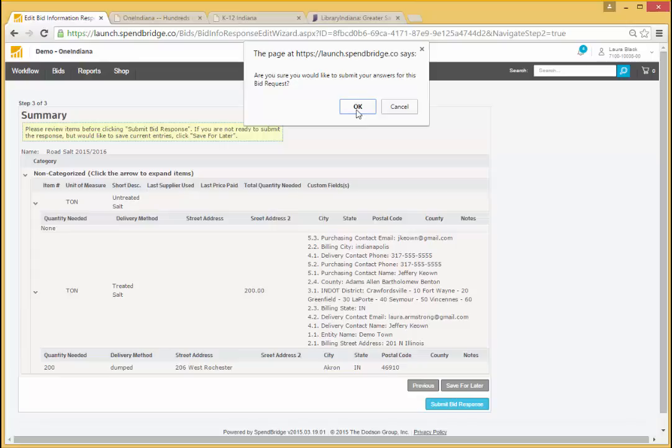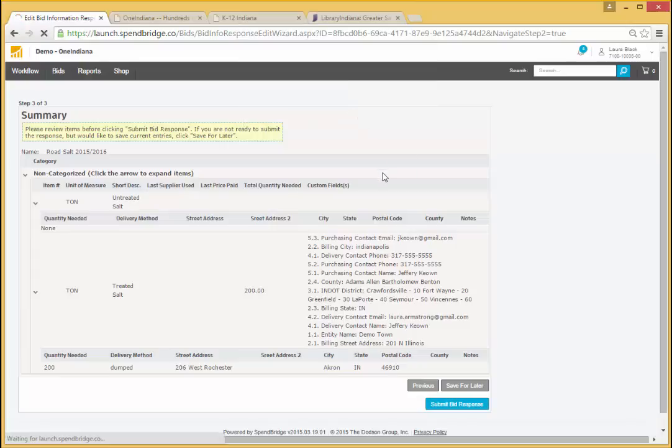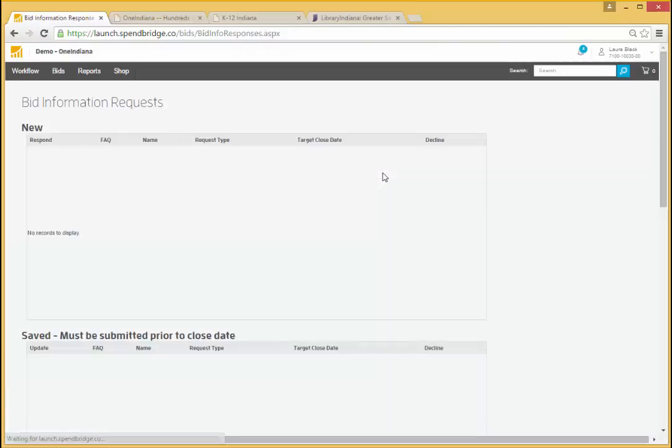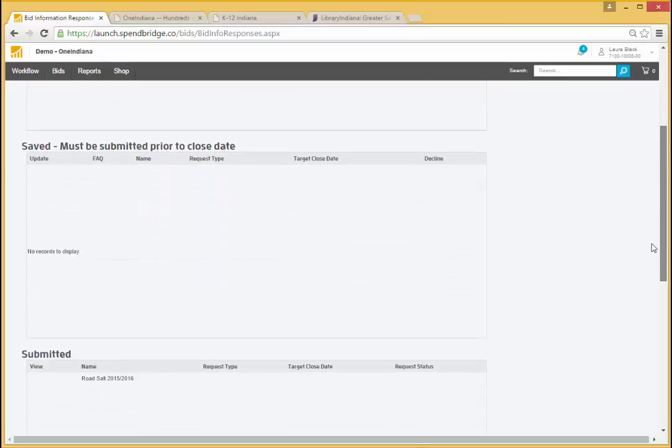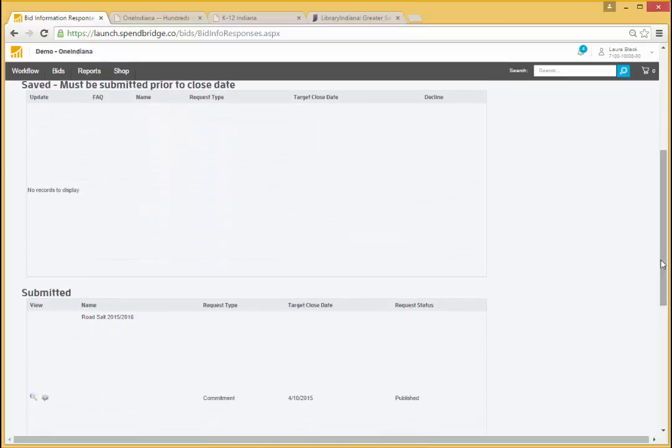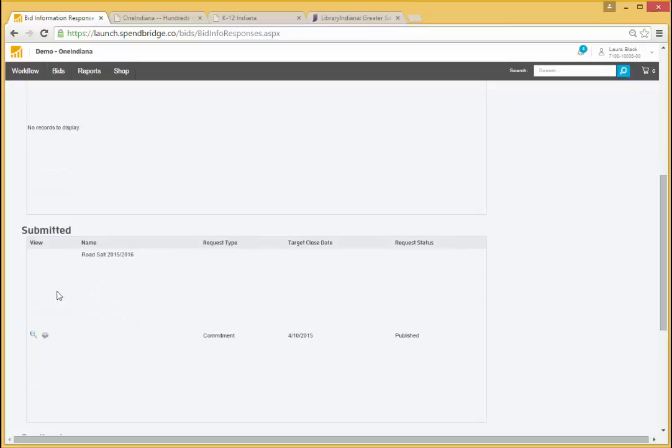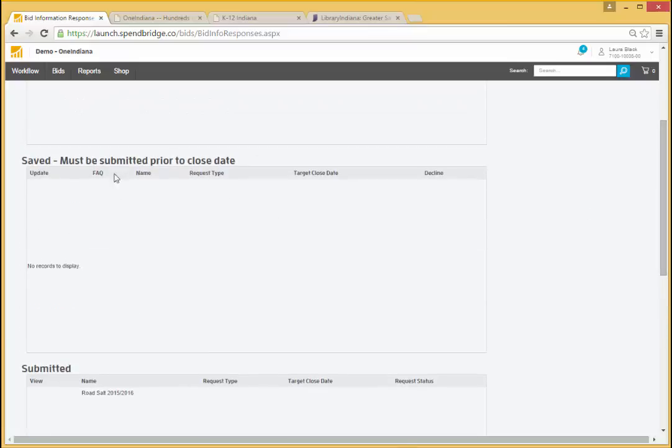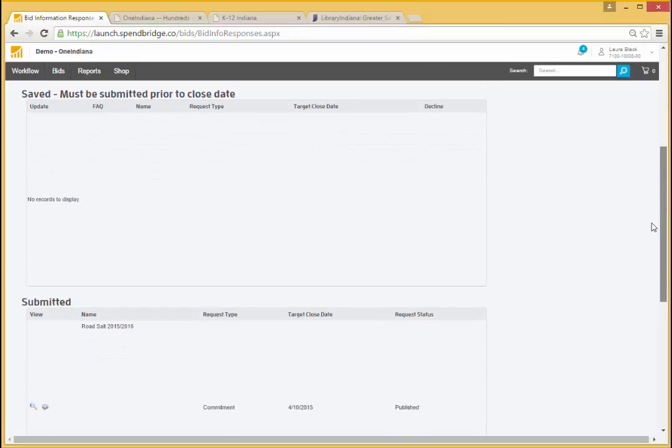Once I've submitted my response, I'll be returned to the main bid information request page. In the area stating Submitted, I should see Road Salt 2014-2015 on my list of submitted responses. If the bid response is saved and not submitted, I need to make sure I submit that response before the date, in this case April 11th, to make sure the state gets all the right information.